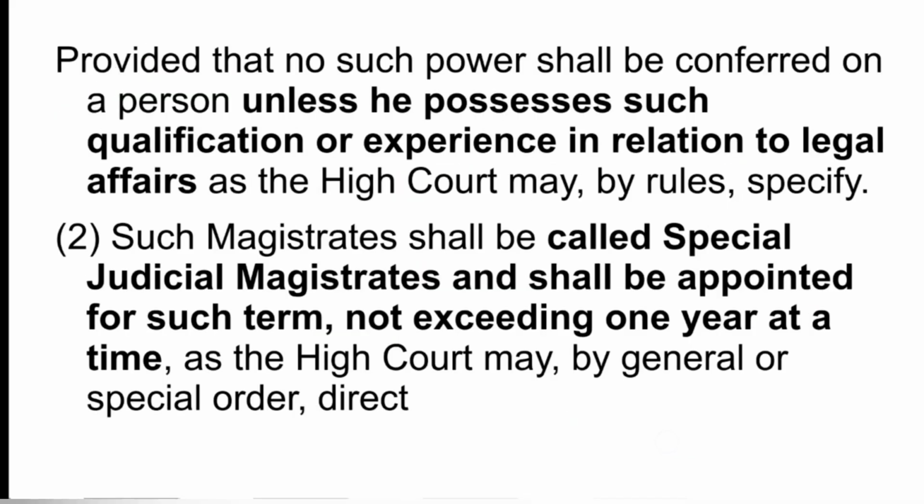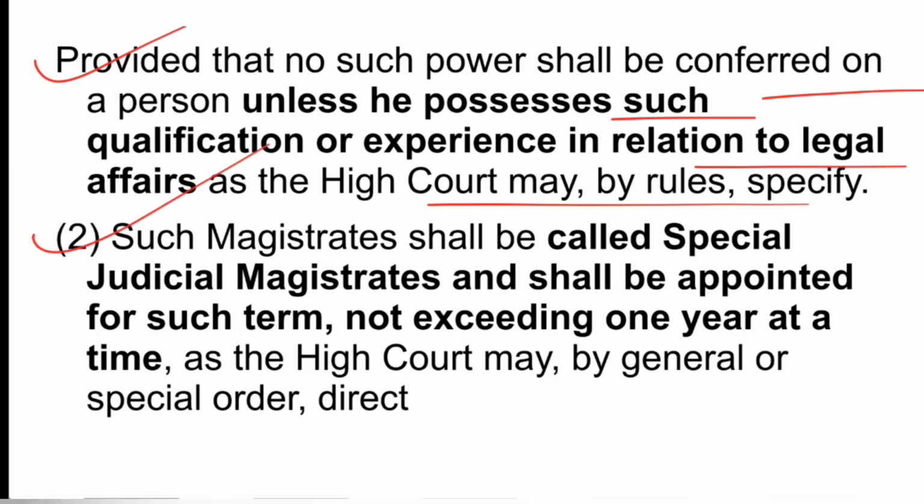Provided that no such power shall be conferred on a person unless he possesses such qualification or experience in relation to legal affairs as the High Court may by rules specify. So the essential qualification must be met before such appointment. Subsection 2 says such a magistrate shall be called a special judicial magistrate and appointed for a term not exceeding 1 year at a time, as the High Court may by general or special order direct. So the appointment is valid for just 1 year, and it can be renewed after that.